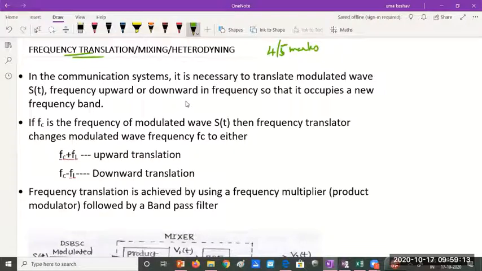Okay, and usually if we have to send a signal to a satellite and receive back, if you remember, we do something known as up conversion and down conversion. So I already have a modulated signal, say in the 10 megahertz frequency band, and I want to send it to the satellite.